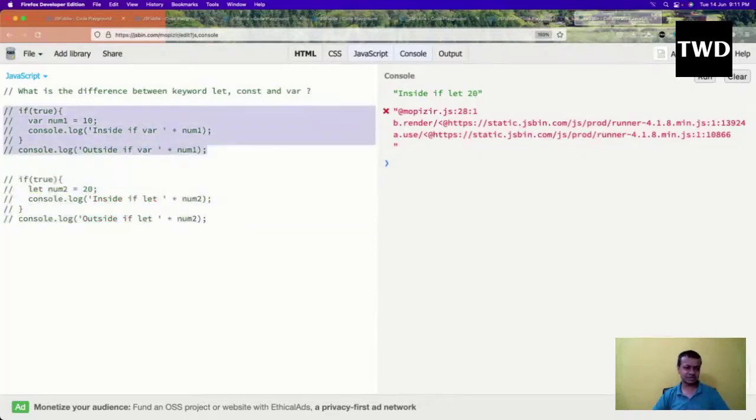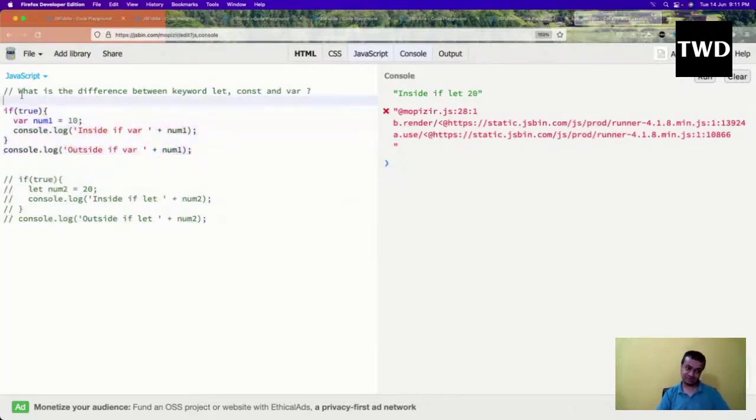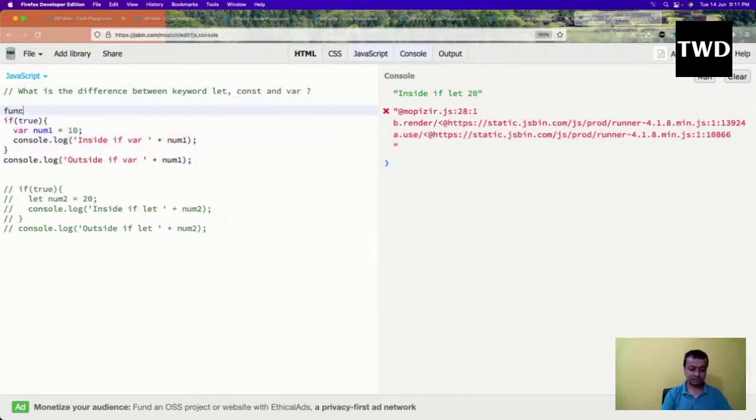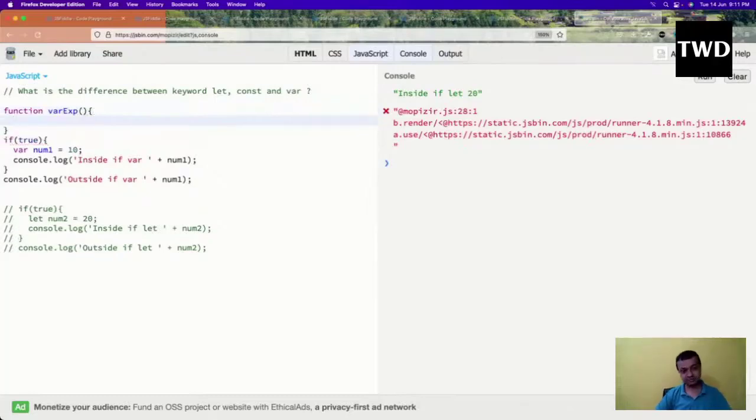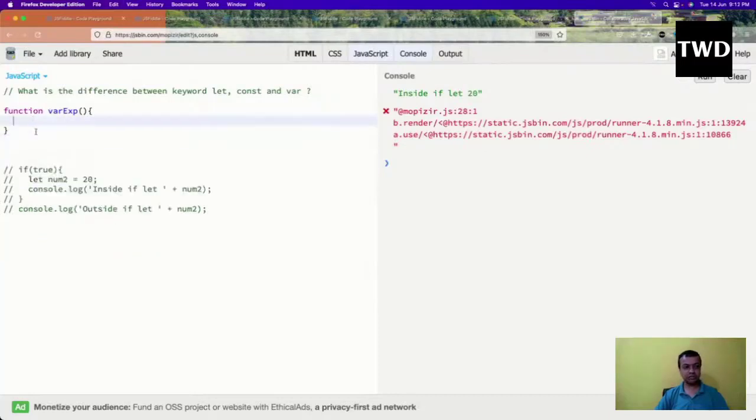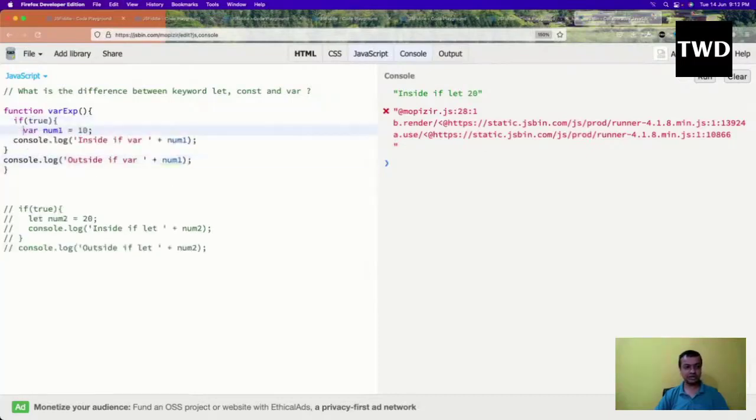So let us create a simple JavaScript function. Hope everybody knows this much, because you all are preparing for a JavaScript interview, so you should know this much. Okay, so I'll create a simple function and var exp like this. If you don't know what this function is and all those things, I have a very good JavaScript course which I've recently taken, a 5-day certification course, which you have every month, so you can see that.